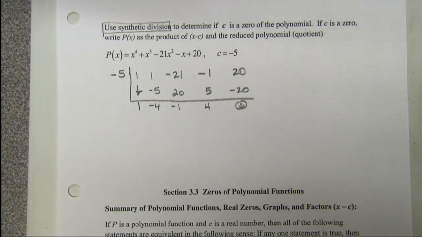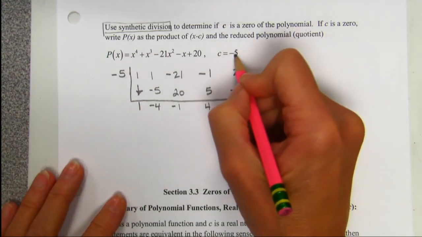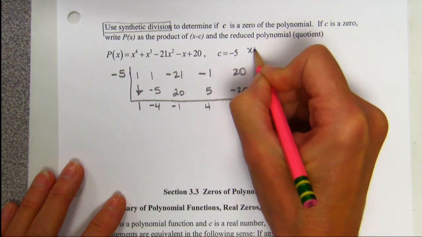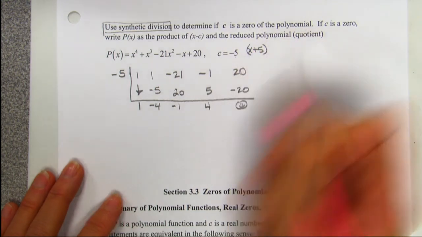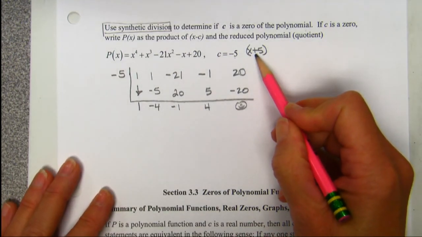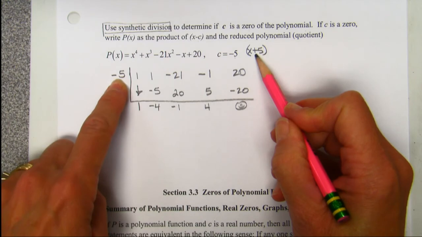We got it. We got 0 right there. That means that when they give you the number, we're going to have to change it to its factor. The factor is x plus 5. Do you see it? This is the same problem. It would still ask you to put a negative 5 on the outside.